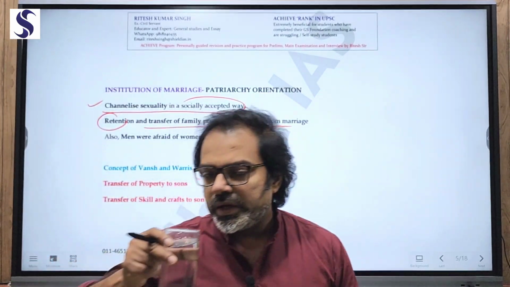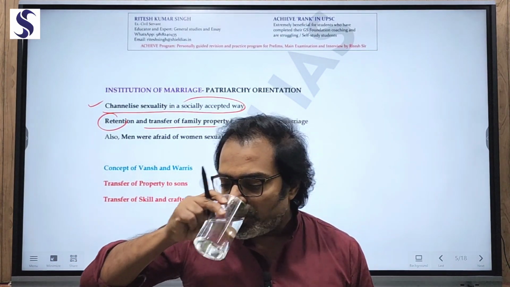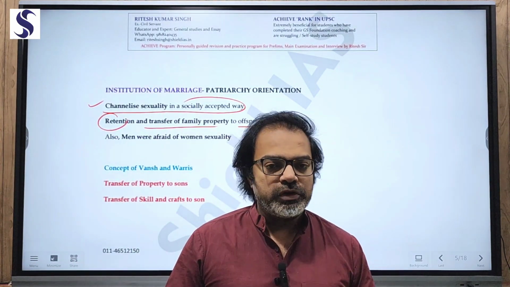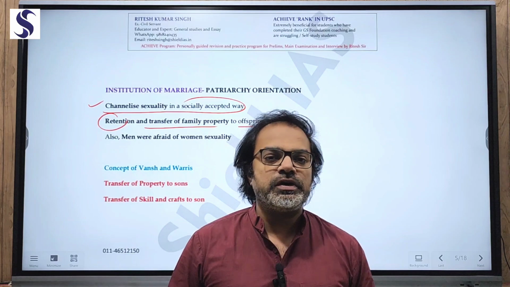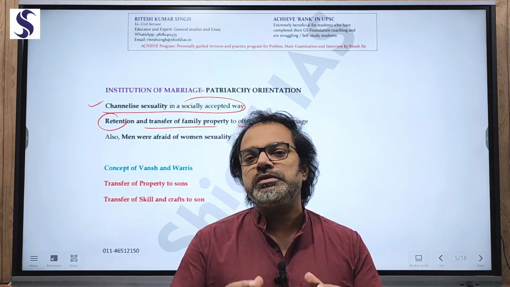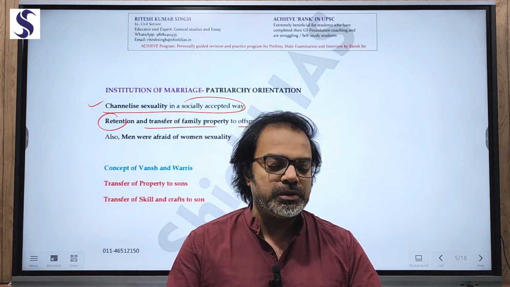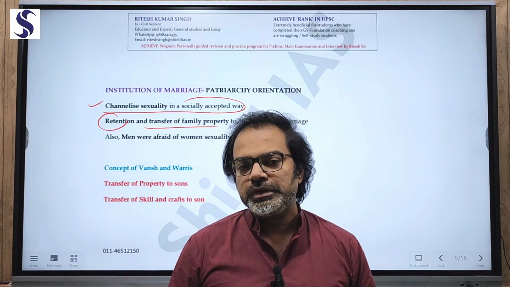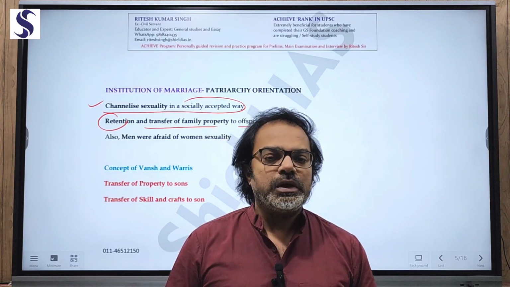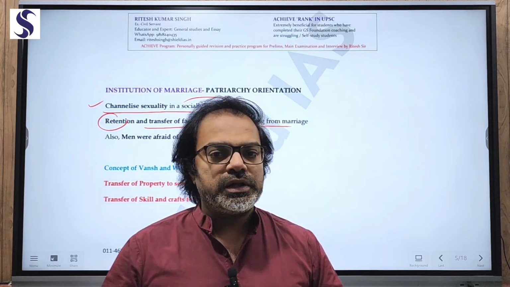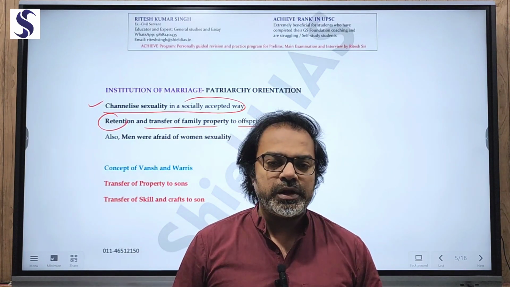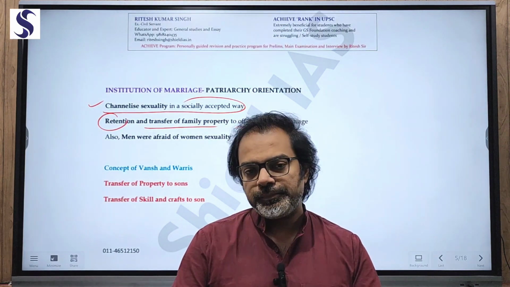And the reason was the fear of man from women's sexuality. When we talk about it, a woman's sexual potential is far higher than the male's because women can have multiple orgasms within a limited time. A man cannot. So this also brought fear in the psyche of the man that they have to control women and bring them into a bounded institution called marriage, which is going to force monogamy.